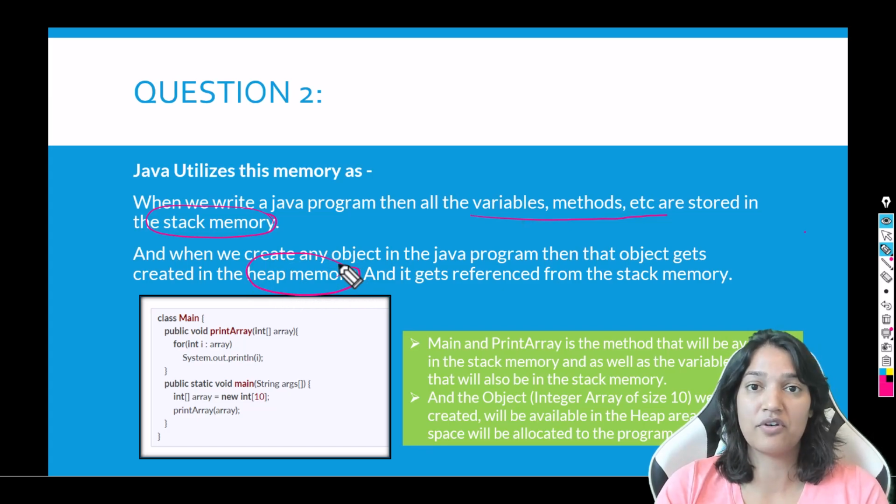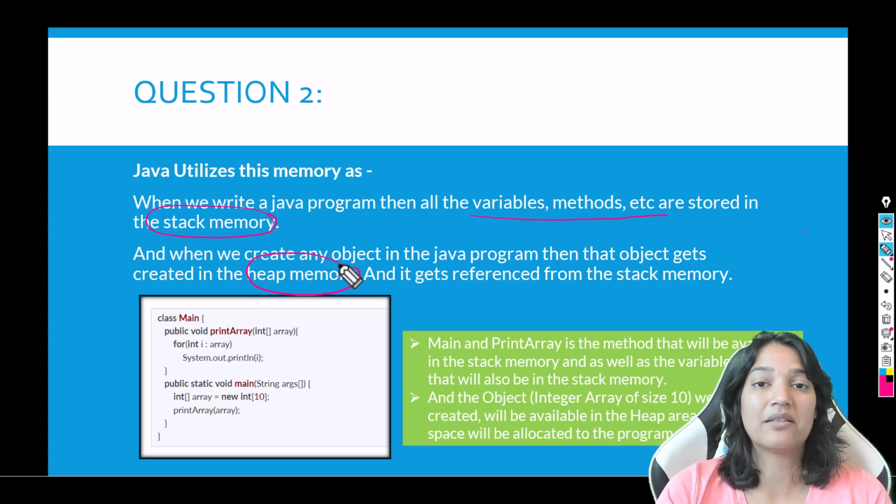So this is the difference. Things like methods and variables go into your stack memory, and the objects that get created during runtime go into your heap memory. Then from the stack memory, you refer to these objects which are available in the heap memory.